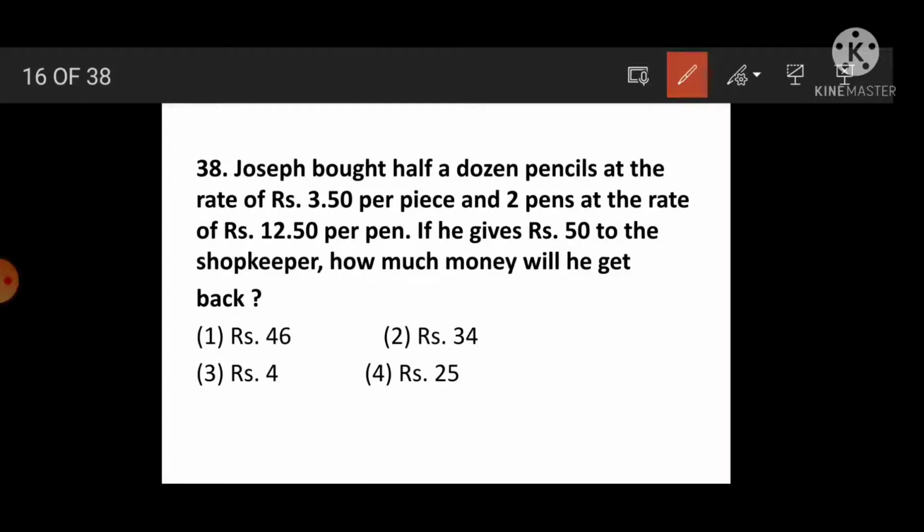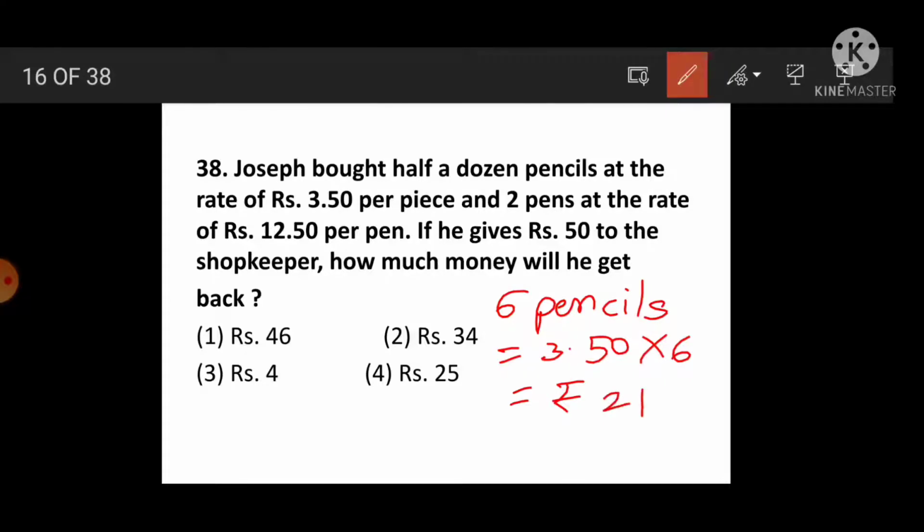See here, first we have to find the price for 6 pencils. For 6 pencils, how much did he pay? One pencil price is 3.50 into 6 is equal to rupees 21. And for 2 pens, how much did he pay? Rupees 12.50 into 2 is equal to rupees 25.